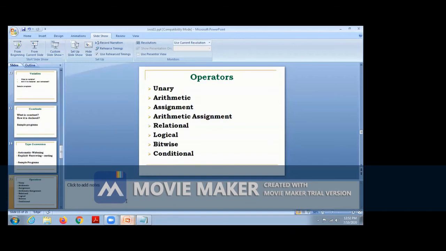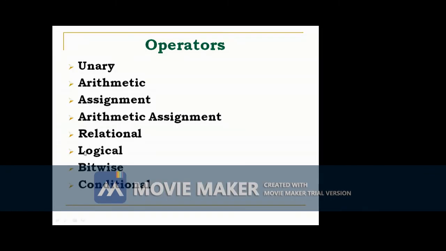Then arithmetic assignment, then relational operators: less than, greater than, less than or equal to, greater than or equal to, not equal. There is exclamation mark, equal. So what are the operators used in C++? The same type of operators are used in Java also. Less than, greater than, less than or equal to, greater than or equal to, not equal to.